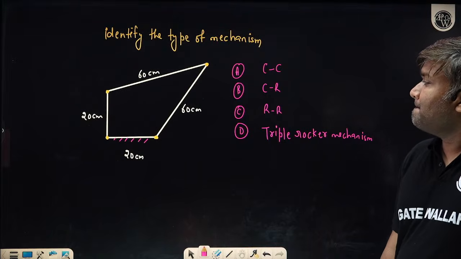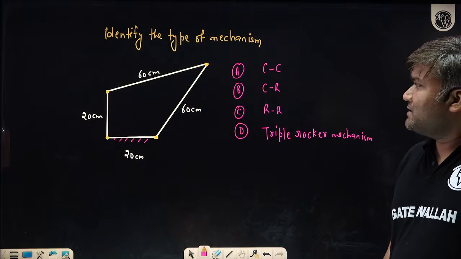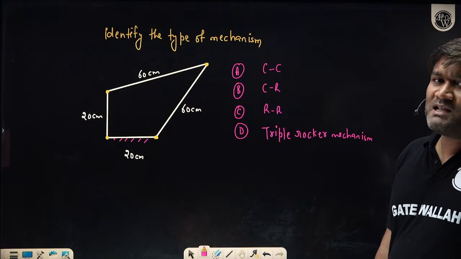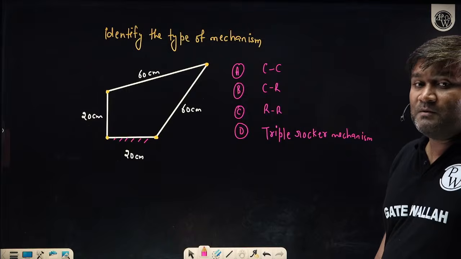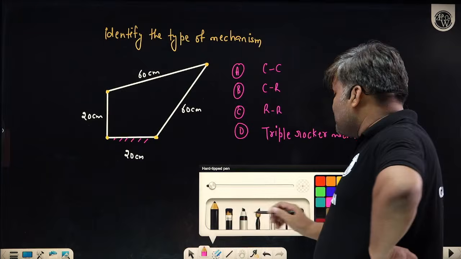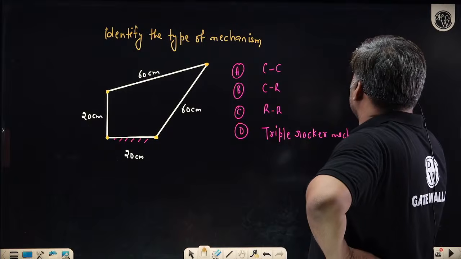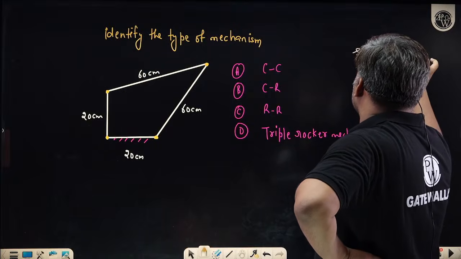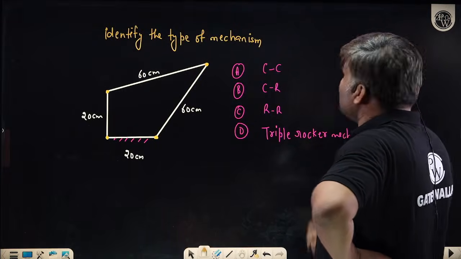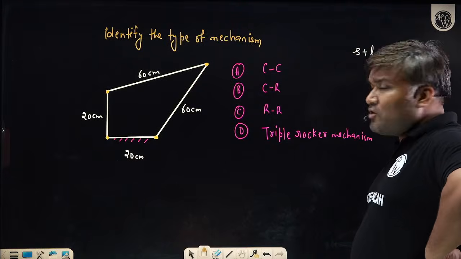Tell me. Just check. First of all, just check whether it is a Grashof chain or not. That means the summation of shortest plus longest and the summation of P plus Q. Is this less or equal? Is Grashof's law holding or not?